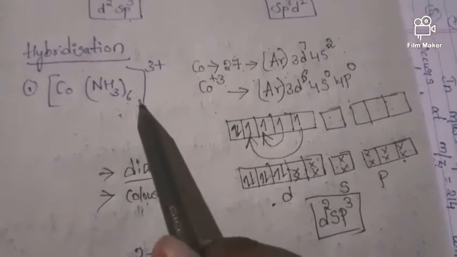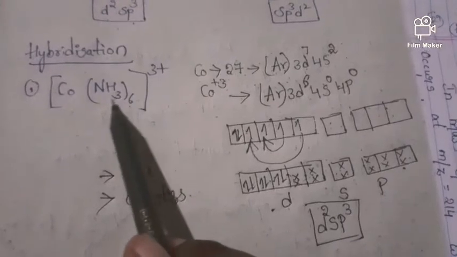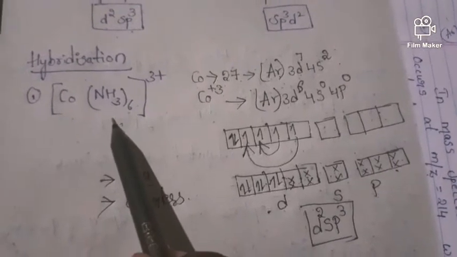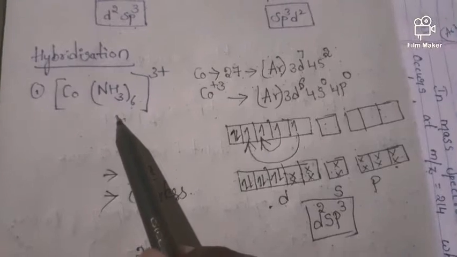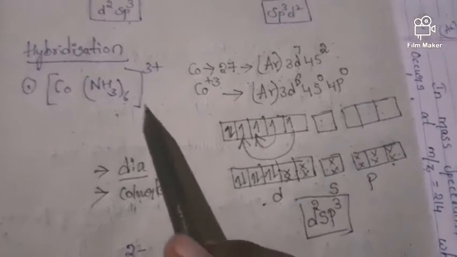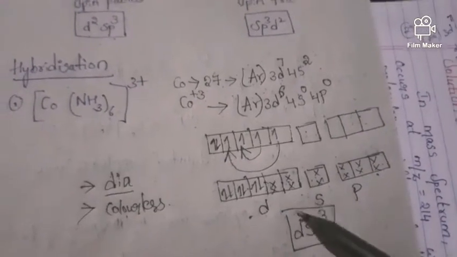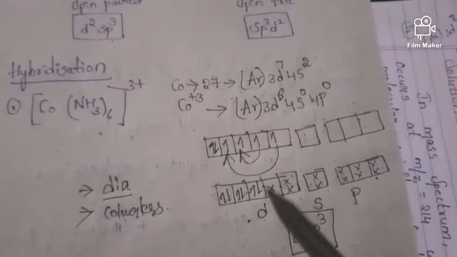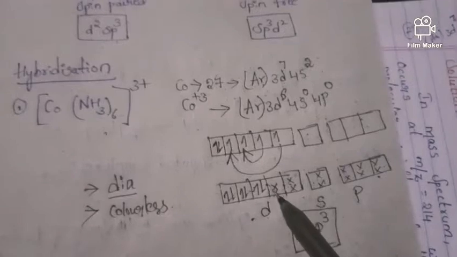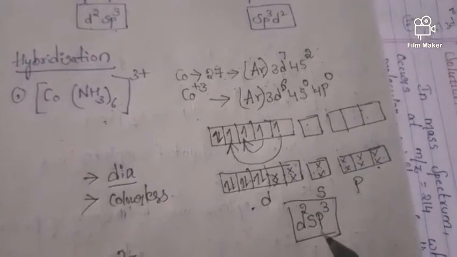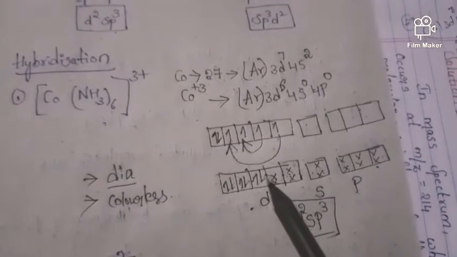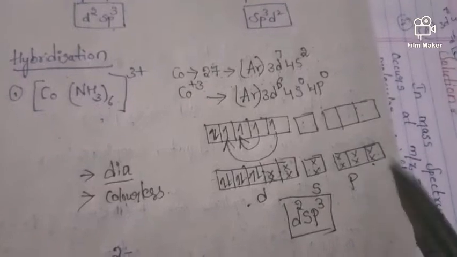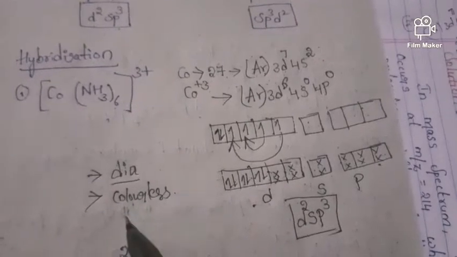As we have 6 ligands, we know that the ligands have the tendency to donate electrons. So as 6 electrons are donated to 6 orbitals, 1 2 3 4 5 6, this is our hybridization. d2sp3 is our hybridization, and here lone pair of electrons are absent now. That's why it is diamagnetic, and this is colorless.